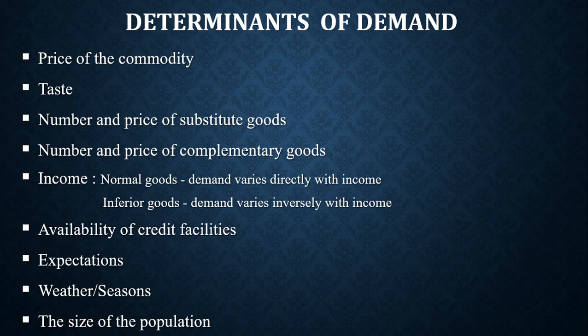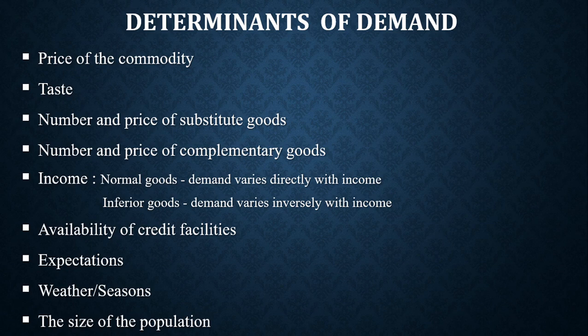Another is availability of credit facilities. If there are credit facilities, you are likely to demand more of a good. If you can easily get a loan, if a good can be given to you on credit, you can demand more of it. But unavailability of credit facilities reduces demand of a good.